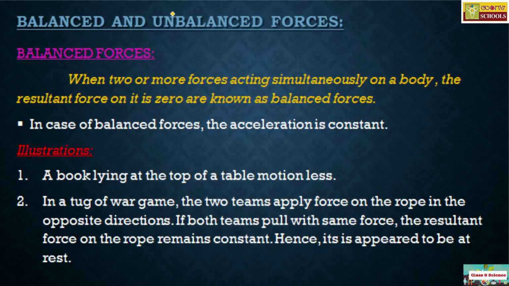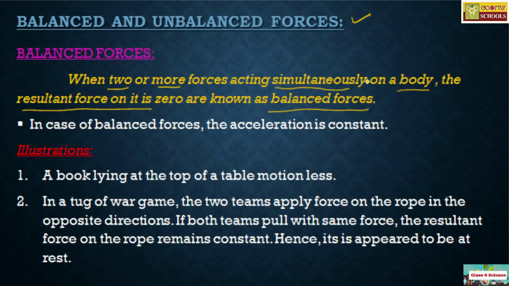The next part, that is balanced and unbalanced forces. First one, that is balanced forces. When two or more forces act simultaneously on a body, and the resultant force acting on it is 0, such type of forces are known as balanced forces.